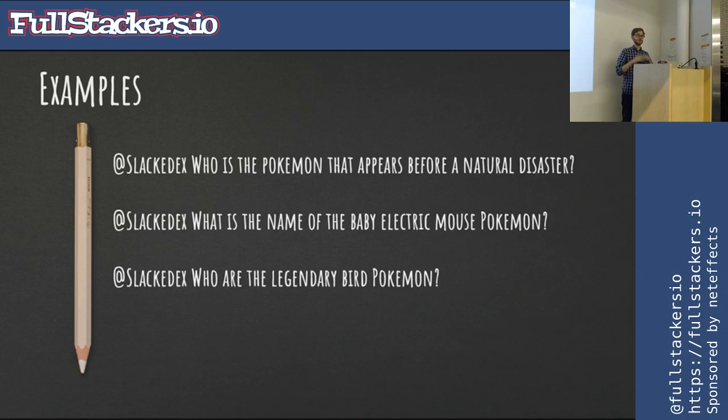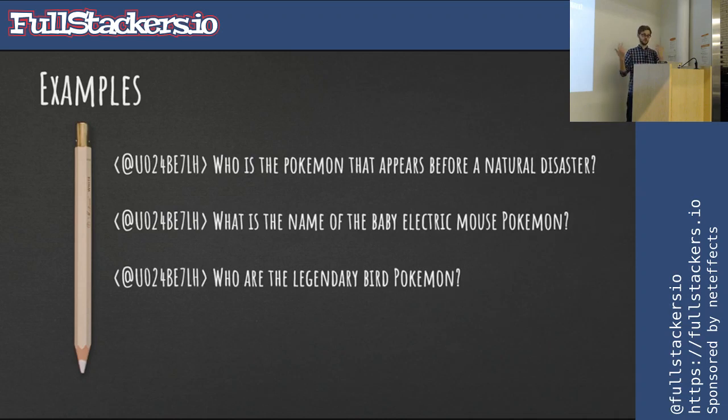So to prevent that, and for the purposes of this, we are going to prefix everything with at Slackbots, and then in our app, we will ignore any message that doesn't have a mention to our bot inside of it. Security reasons, there's other ways to do that, but we want to do this quick. This is what the user sees, but this isn't actually what we see. As developers, or more importantly, the computer, or the bot, it sees this. The difference is at Slackbots is turned into its actual user token. So user tokens are defined by the brackets, and then you'll have an @ sign and then a token.